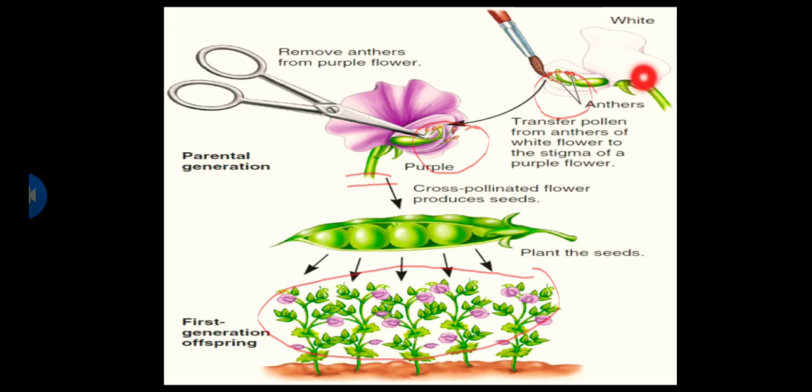And here I have a second flower with white color, and I will take the sperm from this flower and add it to the first flower here. In this process I make a new cell, and this fertilized cell comes from cross-pollination.